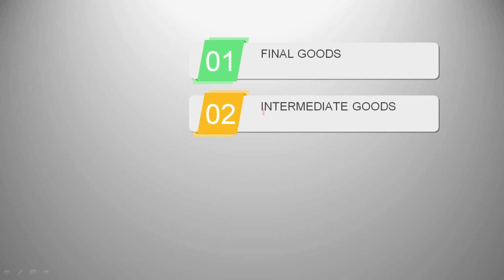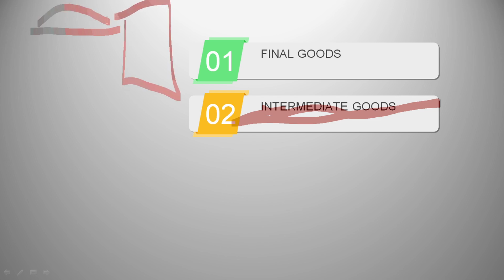What are intermediate goods? Obviously the opposite of final goods, that are still within the boundary line of production, which means value is still to be added. Look, they can either be raw material. For example, wood with a carpenter, then he's going to do something and make a chair out of it. So he's going to add value to it and make a chair out of it.